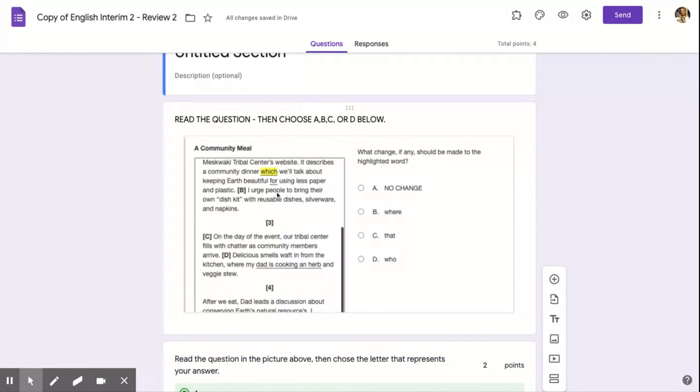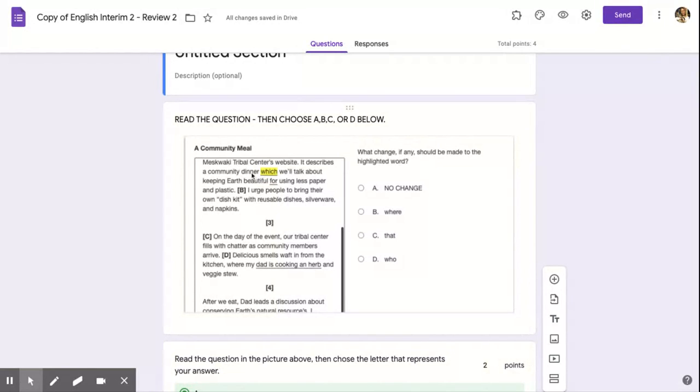Well, the only thing I can see here from the picture, you guys have the ability, you see this gray bar here? When you're taking the interims, or here in a little while, in a couple weeks, we'll start taking what's called classrooms or little mini versions of the interims. You can actually click on this gray bar and move it up and down to read the passage. So if you feel like you want to read more on top of the highlighted word, all you have to do is click this gray bar and slide up, just like we do on a Google slide when we're going side to side to look at videos or pictures that are to the side of the assignment, okay?